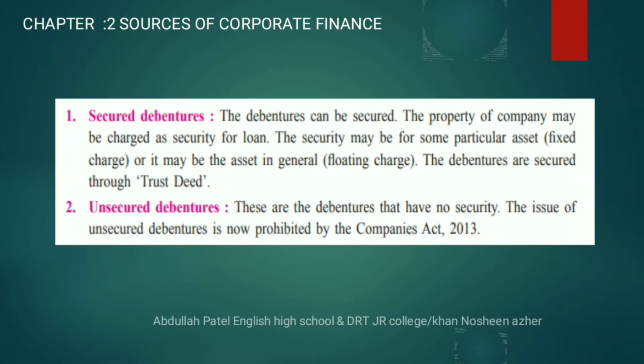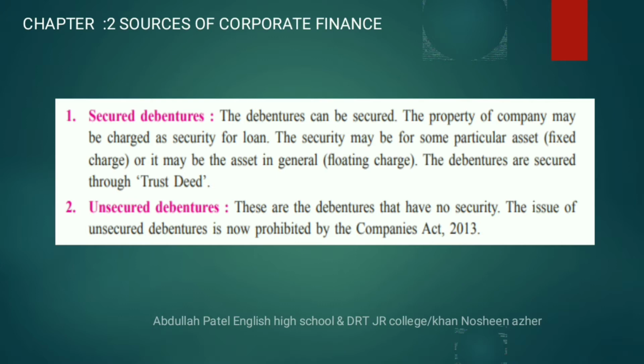First category, secured debenture. The debentures which are secured in nature are called secured debentures. The property or assets of the company may be charged as security for the loan. That means if the company fails to pay back the amount to the debenture holder, the company has to sell its assets and repay the debenture holder. Now there are two ways to keep the assets on charge: the first is fixed charge and the second is floating charge.